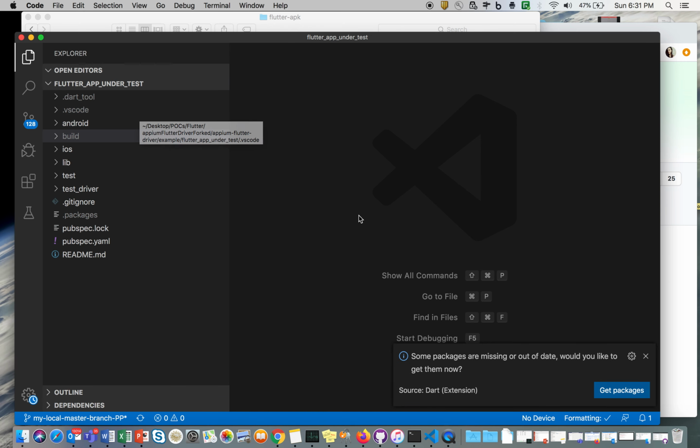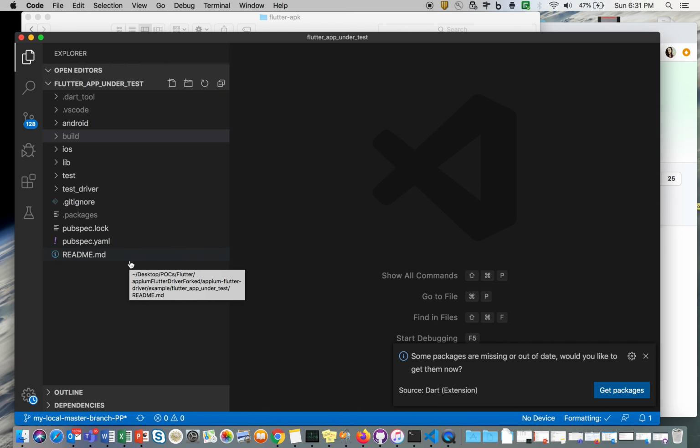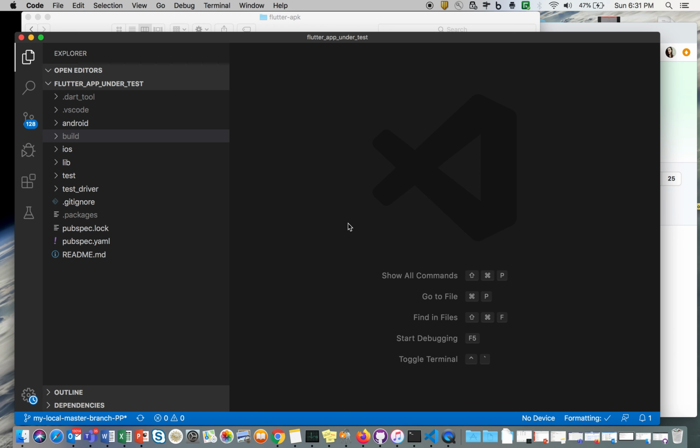So here you go. When you import this project in your VS Code, first of all, VS Code will automatically detect that this is a Flutter application, and it will tell you to download two SDKs, that is Flutter and Dart. These are the two SDKs that you have to download.